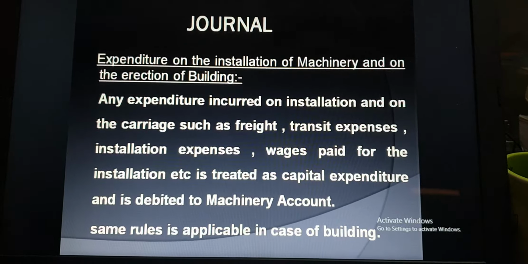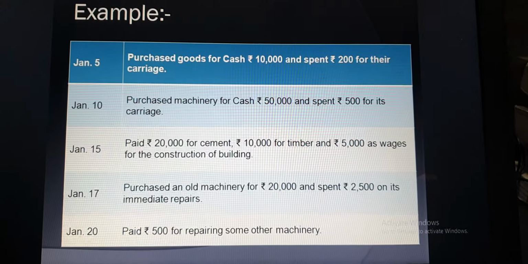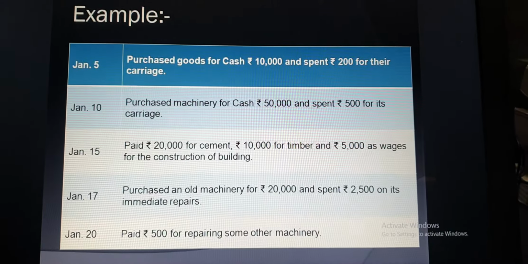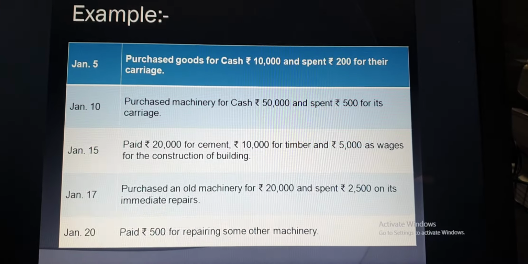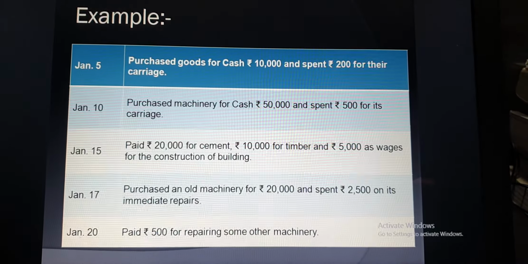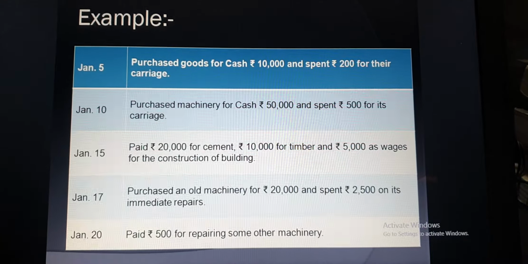Now there are five transactions here: January 5th, January 10, January 15, January 17 and January 20. The first transaction is purchase of goods for cash rupees 10,000 and spent 200 for their carriage. Listen carefully, here we are not purchasing any asset, we are purchasing goods.